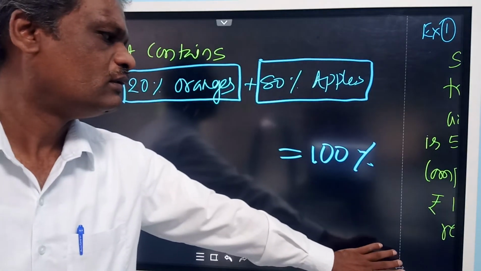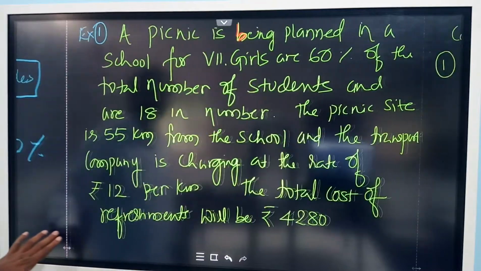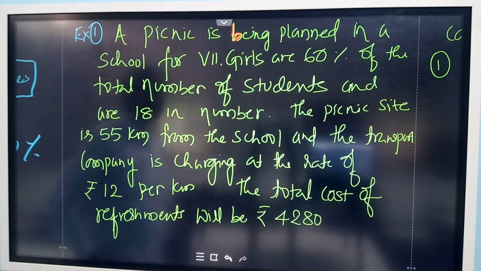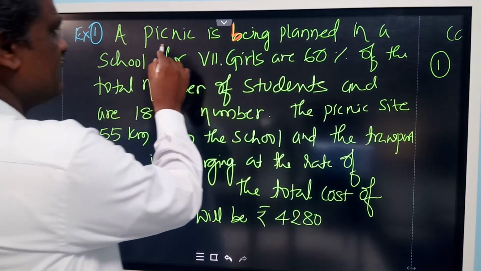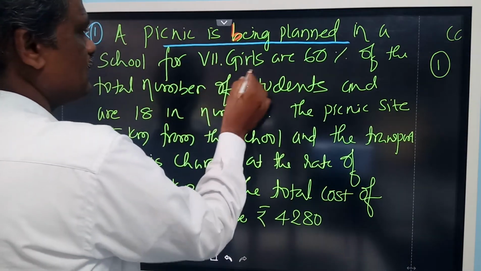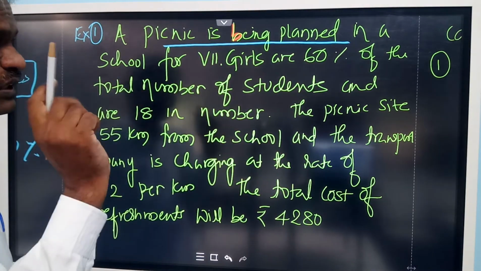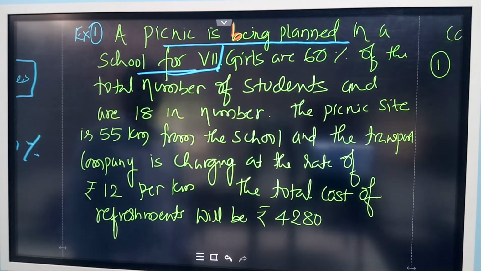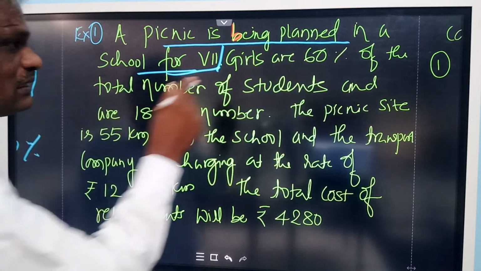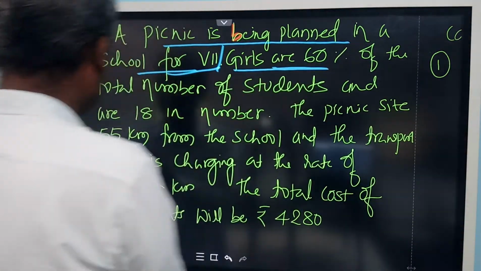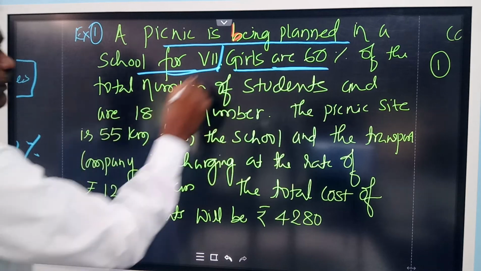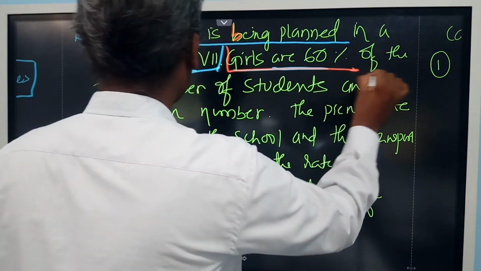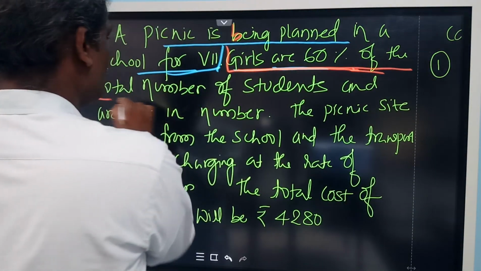Okay. Now let us take one example question. A picnic is being planned in a school for 7th standard students. Girls are 60%. Remember this? The girls are 60% of the total number of students.